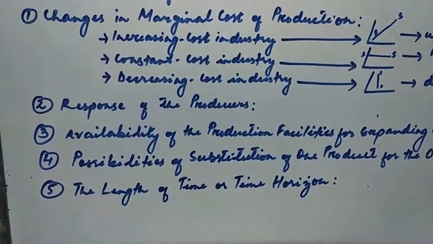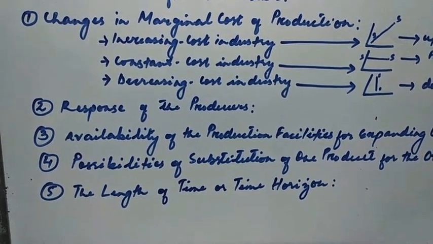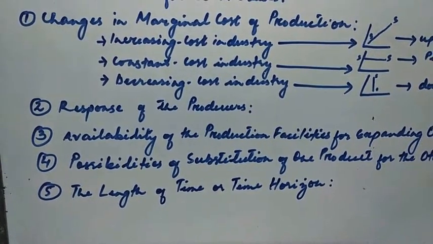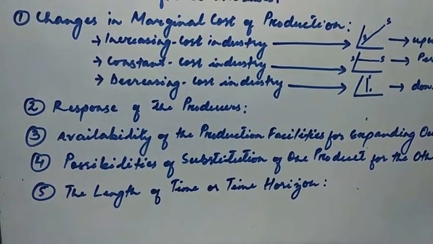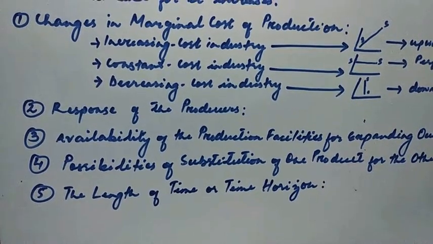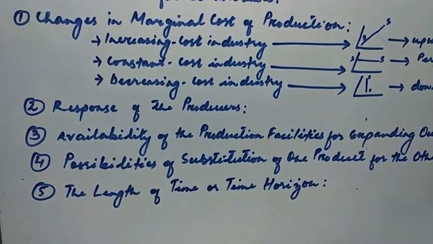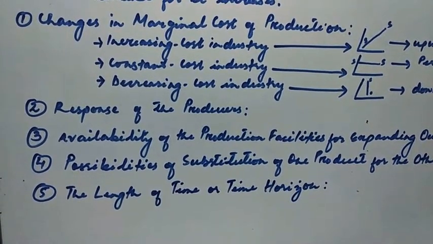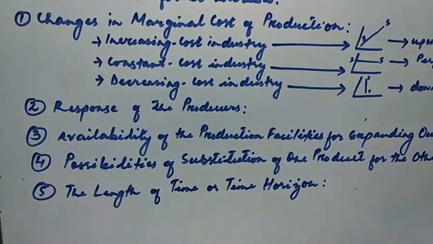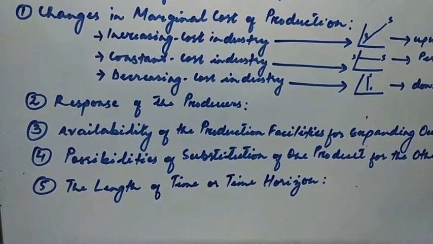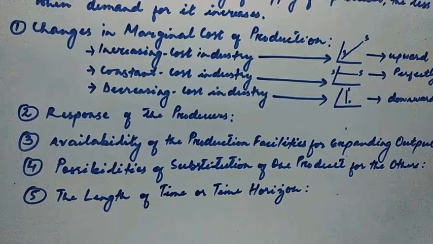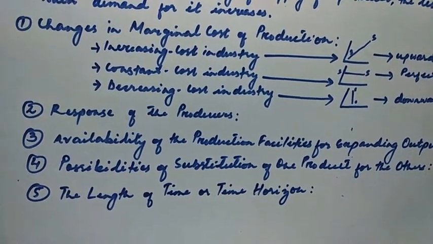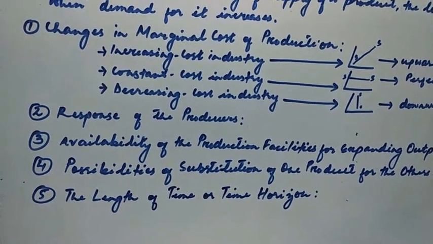In the short run, firms can change output by changing the amount of only variable factors. So short run supply curve is somewhat elastic, because they can change their variable factors. But in the long run, since firms can adjust all factors of production and also new firms can enter or leave the industry, in the long run supply curve is therefore more elastic. In the long run, the supply curve is more elastic than the short run supply curve.